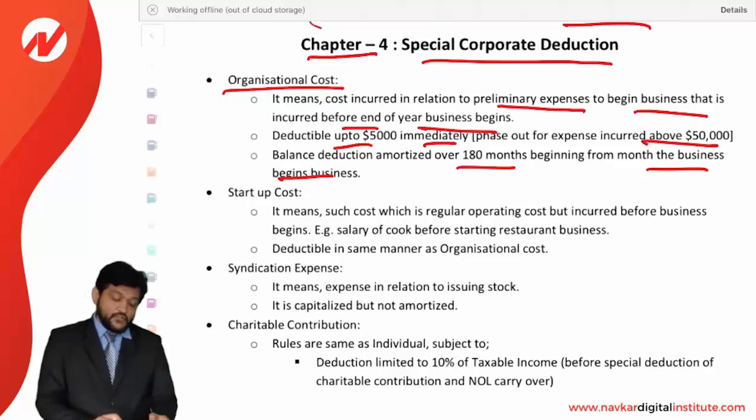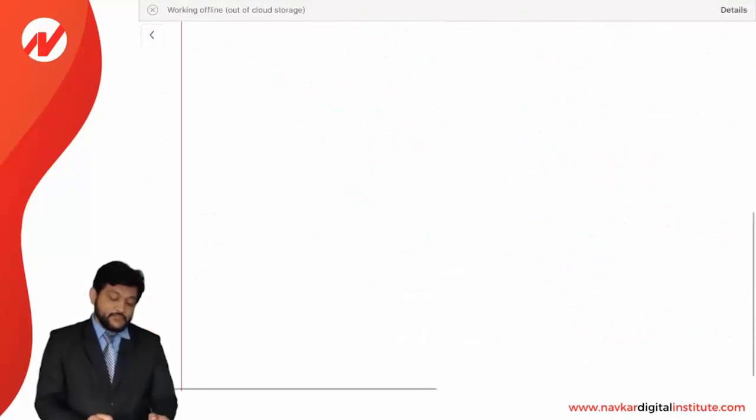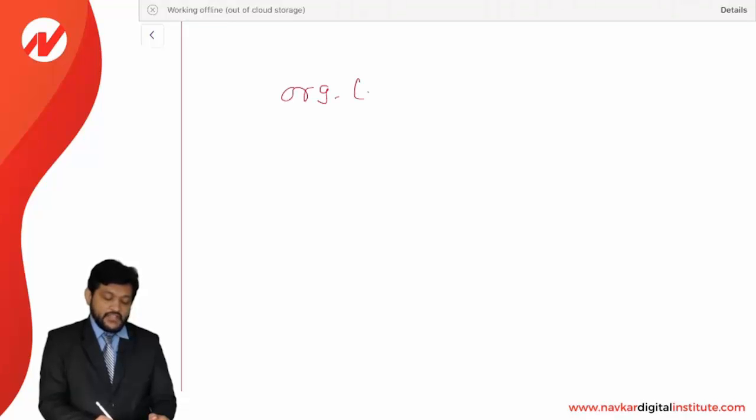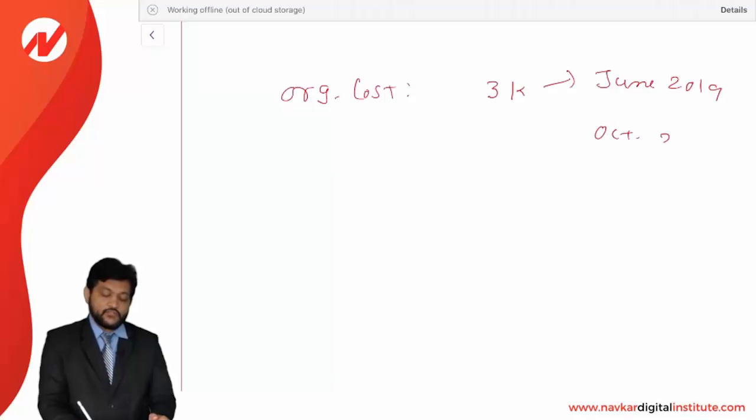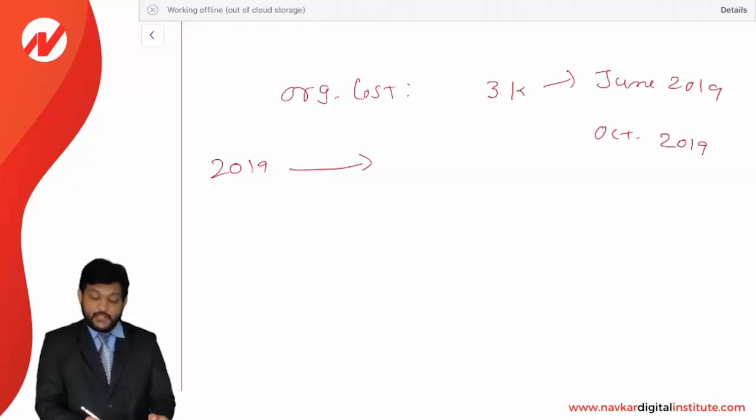Now, let's see how it will be deducted. For example, organization cost of 3,000 has been incurred in June 2019, and business has begun in October 2019. Then for the year 2019, how much of the organization cost will be deductible? The answer is the full 3,000, because up to 5,000 it can be deducted in full.